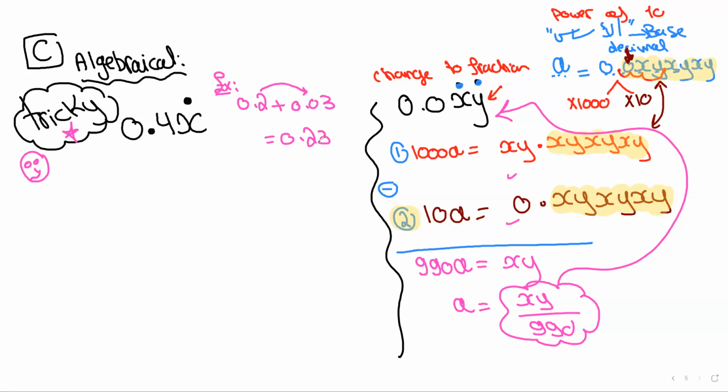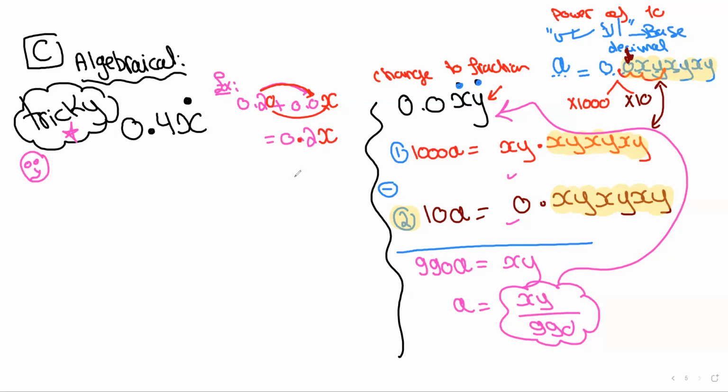What if it was written 0.2 plus 0.0x? Now, what difference will it make? It's going to be 0.2, and then you add the 10th together. And then remember that the 100th here is 0. So when you add these two together, it will be 0.2x.